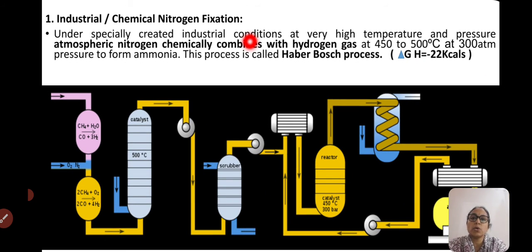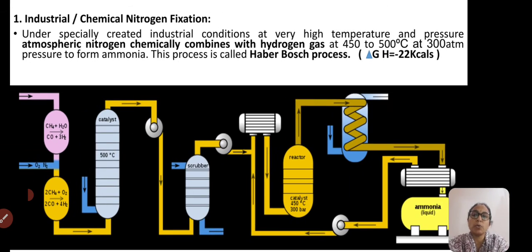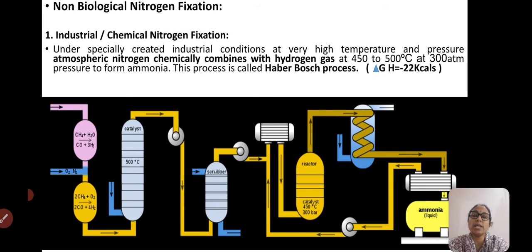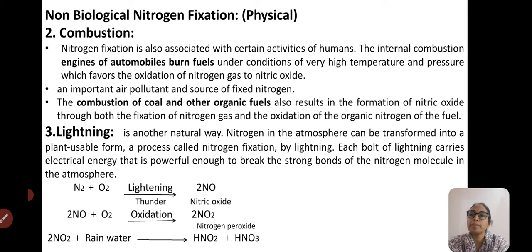This process is called the Haber-Bosch process. Here a huge amount of energy is required. See the delta G, the amount of energy requirement is minus 22 kilocalories. So that much energy is utilized in this process. So it is a laborious process, the chemical non-biological nitrogen fixation.